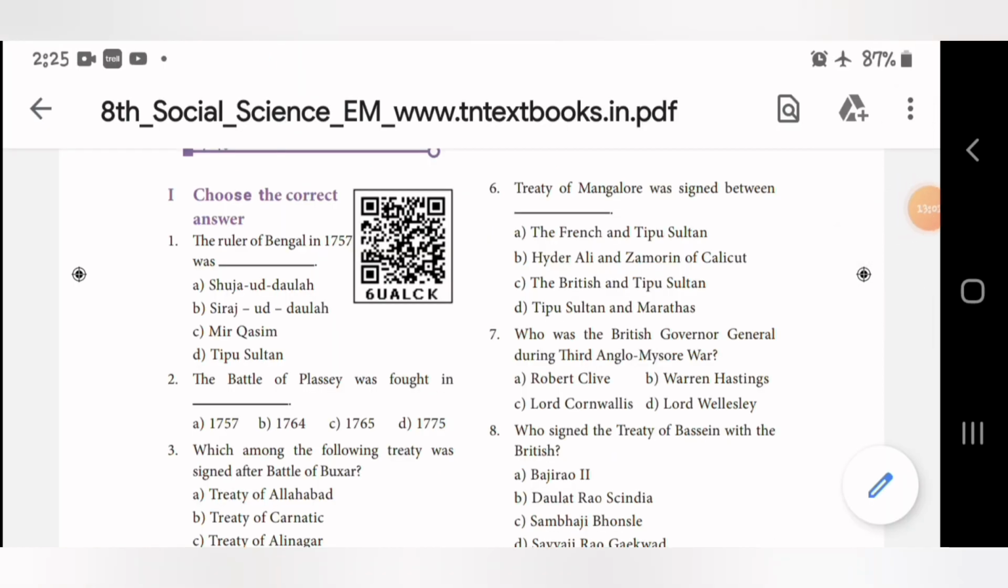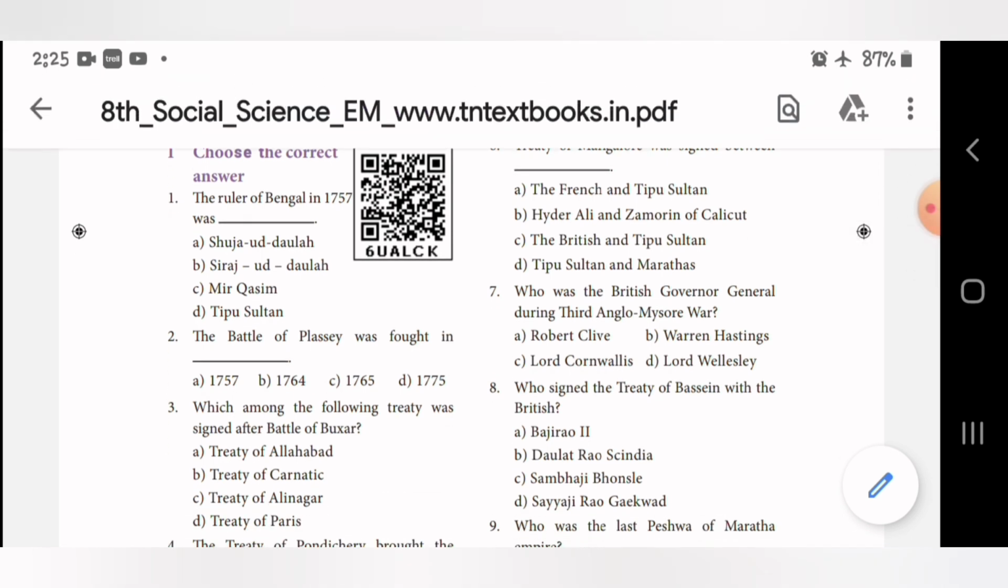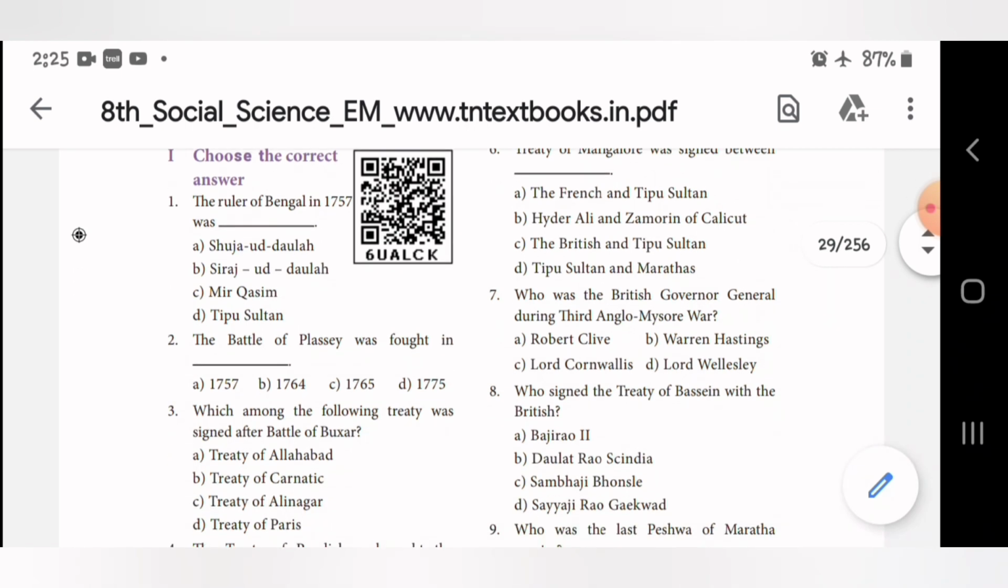Yes children, we'll see the second lesson 1 marks and map today. Short answer we should see in the next class. Okay, fine. So for second lesson 1 marks, choose the correct answer. Evaluations.